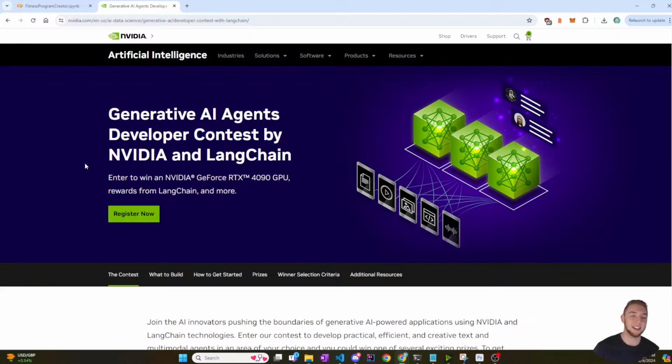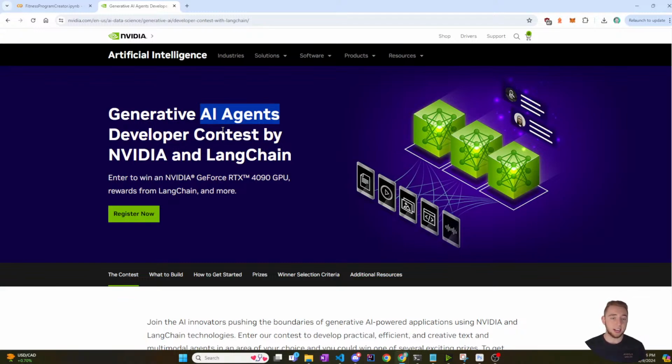Anyway, this contest is the Generative AI Agents Developer Contest by Nvidia and LangChain. There are a couple of things to break down here. First of all, what is an AI agent? In the world, you have all these large language models, which are the AIs you've seen like ChatGPT, Claude, and Gemini. They talk to you like a chatbot. They have a lot of general knowledge about many different things. They're not for a specific task necessarily, unless maybe you would consider chat a specific task. That is what a large language model is.